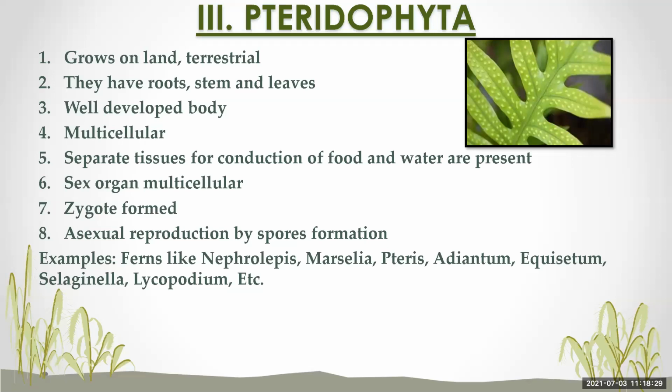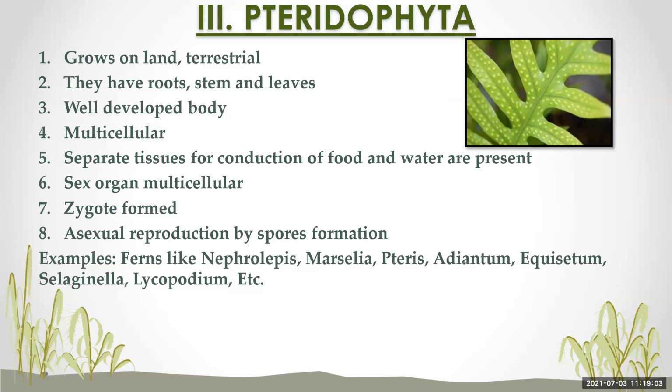They are multicellular in nature. Multicellular means made up of many cells. They have separate tissues for conduction of food and water. Means xylem and phloem are present for the conduction of food and water. For conducting the food, phloem is present, and for the conduction of water, what is present? Xylem is present. So xylem conducts the water, phloem conducts the food and the minerals.